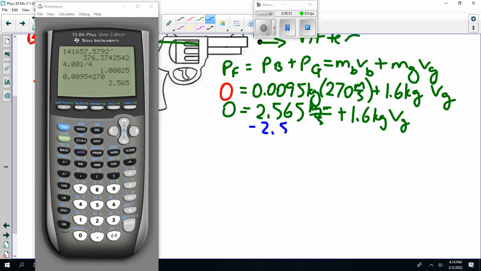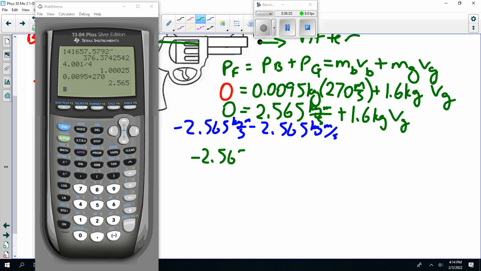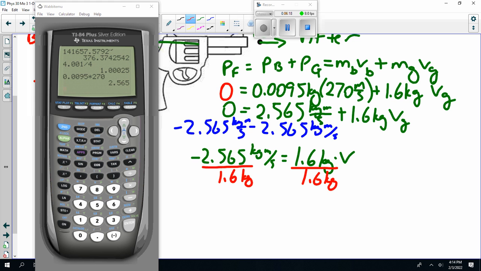Subtract 2.565 kilogram meters per second from both sides. And then divide both sides by 1.6 kilograms.